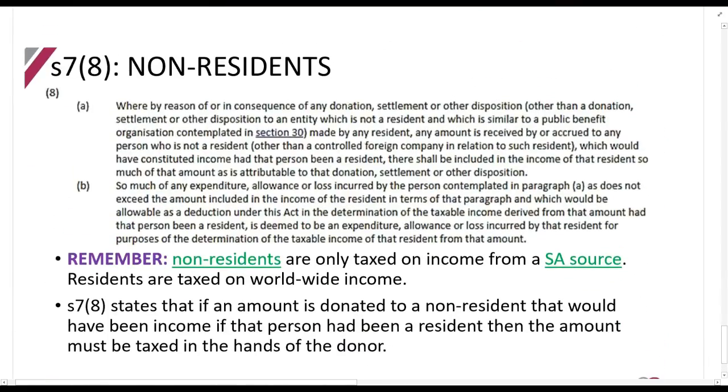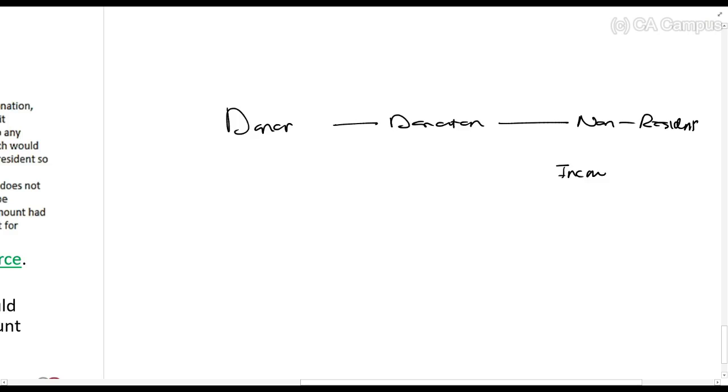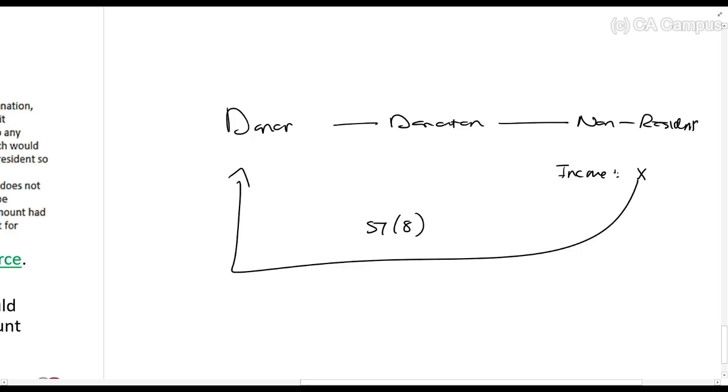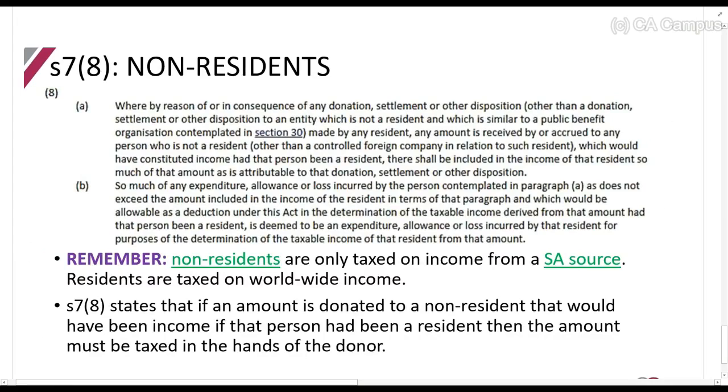And then the last one, guys, very simple. Here's the donor makes a donation to a non-resident, right? The non-resident earns income. That income is taxed in the hands of the donor in terms of section 7.8. So in other words, if there's a donation that goes to a non-resident, the donor will be taxed. We don't care about the age, we don't care about anything like that, the fact that it's a non-resident. We don't want to complicate tax matters and move tax out of the South African tax system. That's basically why we try and not do it. So we don't want it to happen through donations.